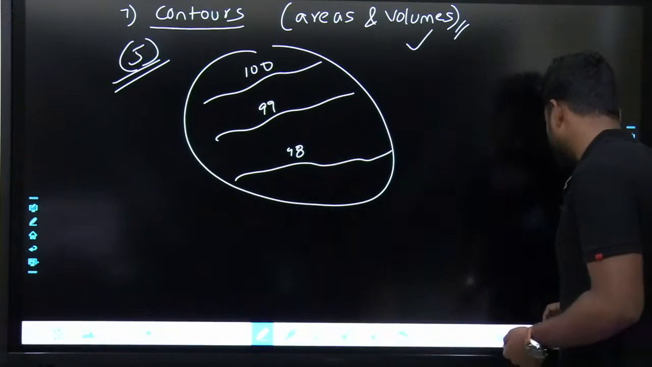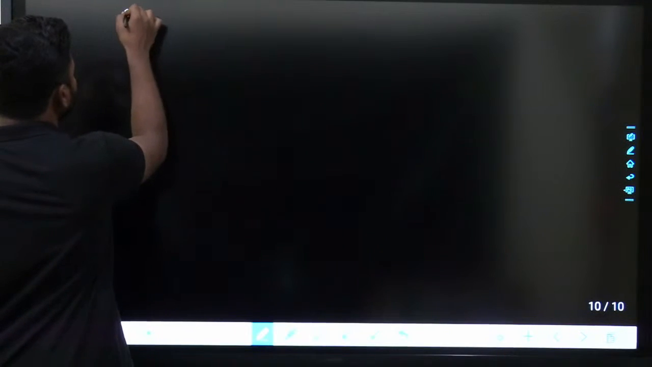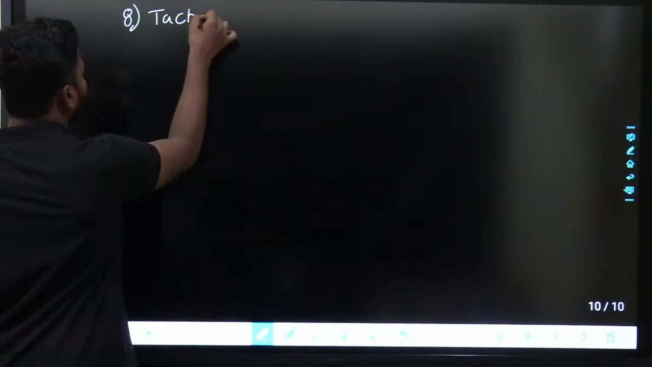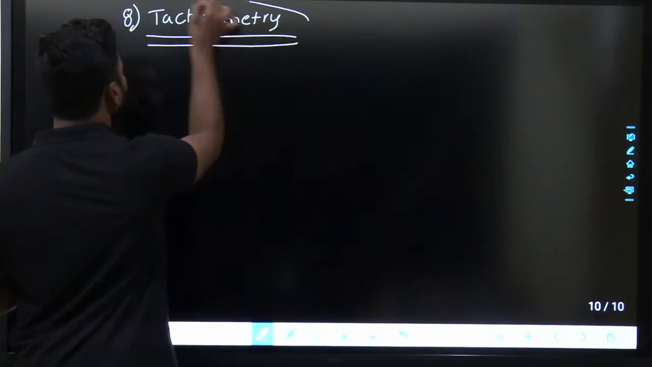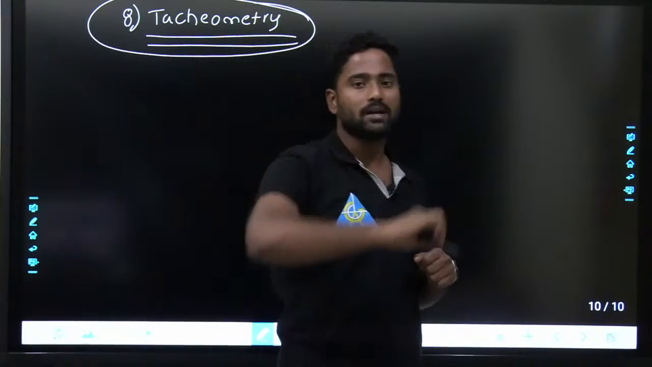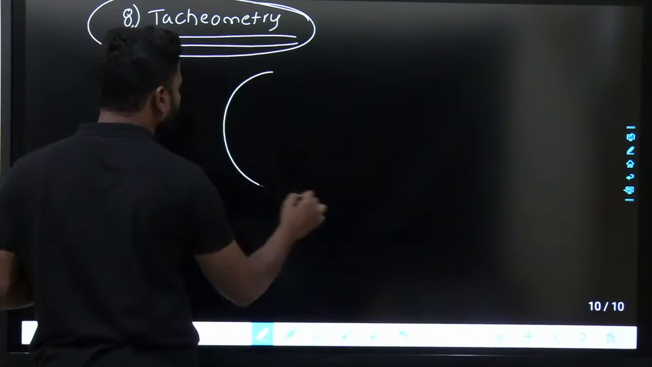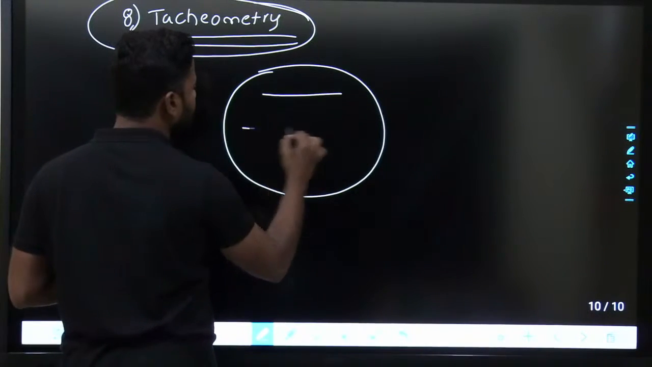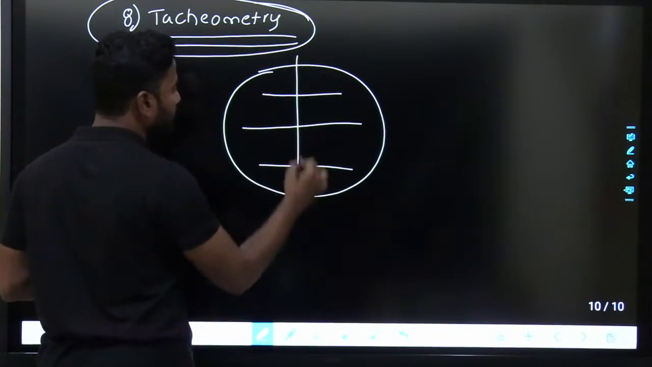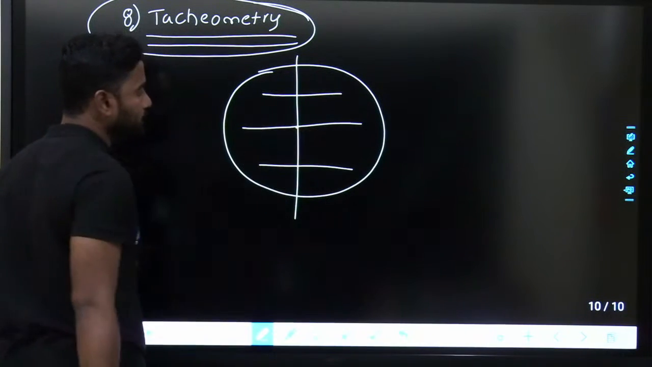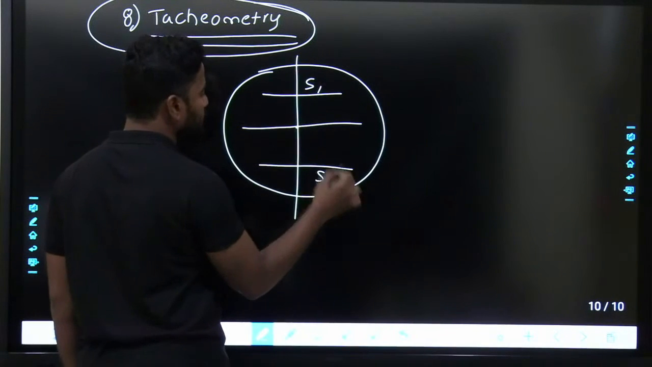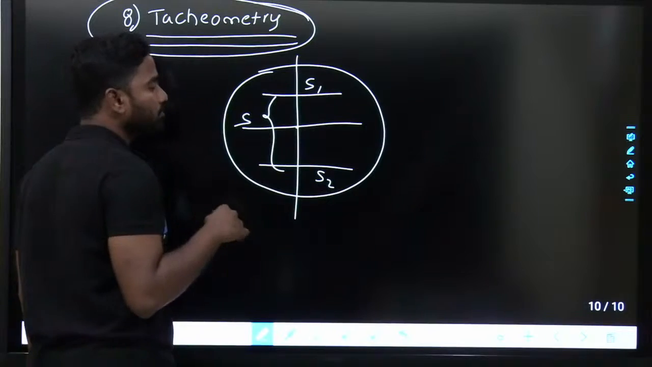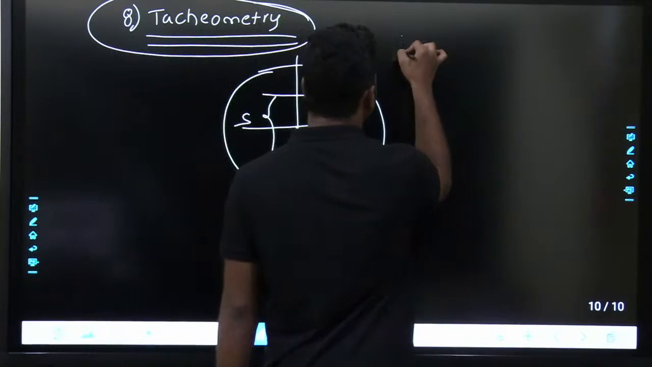The next concept, after this, is tacheometry. Tacheometer is also an instrument. If I go with tacheometry, there will be a lens, there will be 3 hairs which are also called stadia hairs, and we will take the middle point. Let us say this is S1, this is S2, this distance I am going to take as S, and from this tacheometer you will get the horizontal distance.